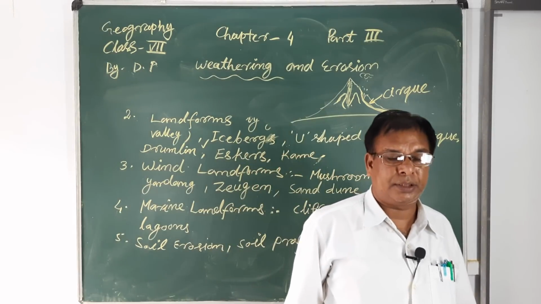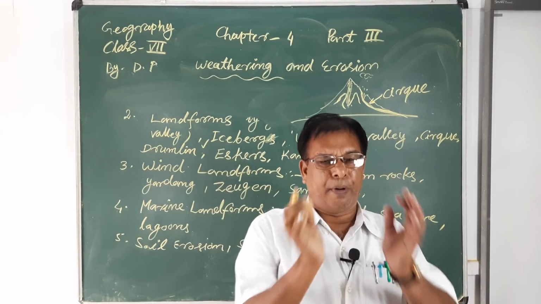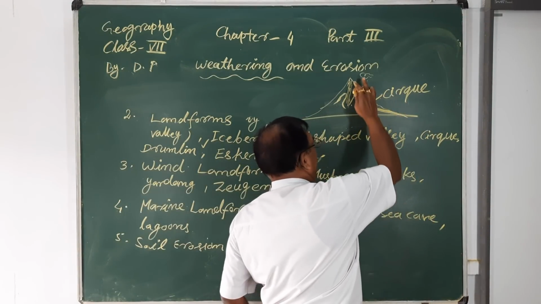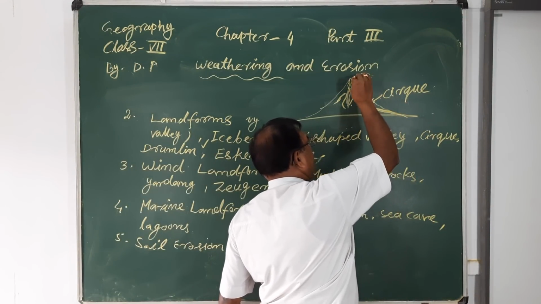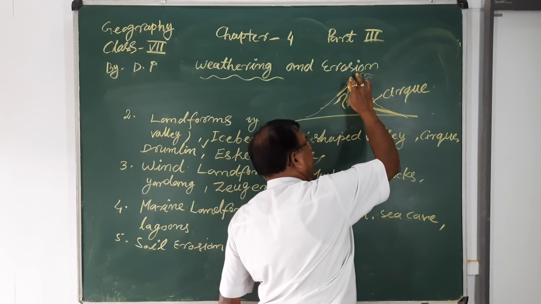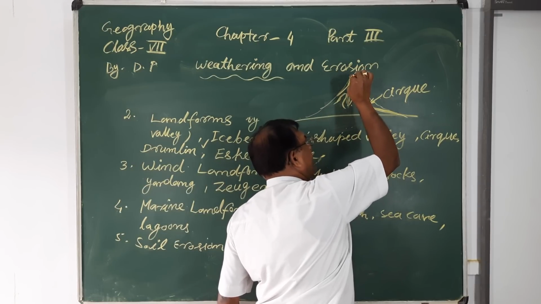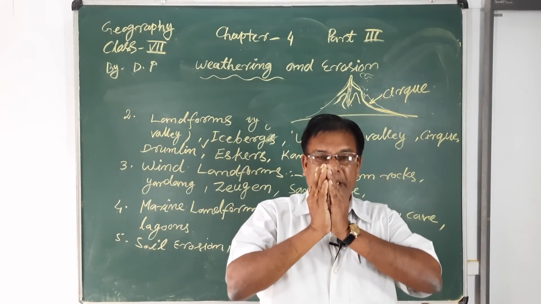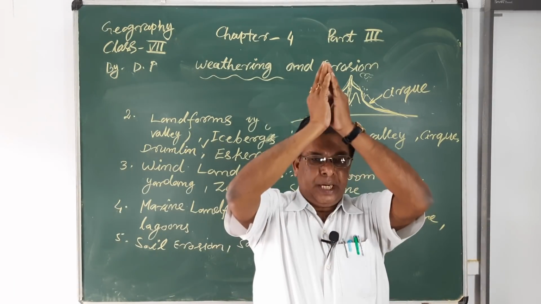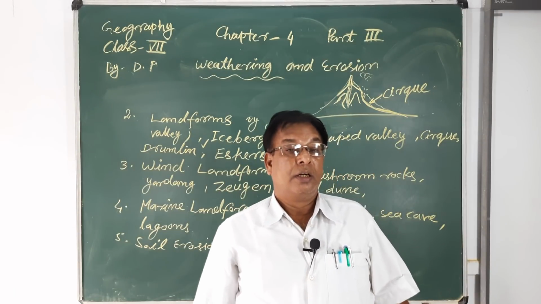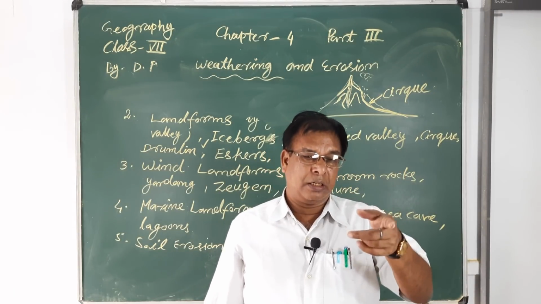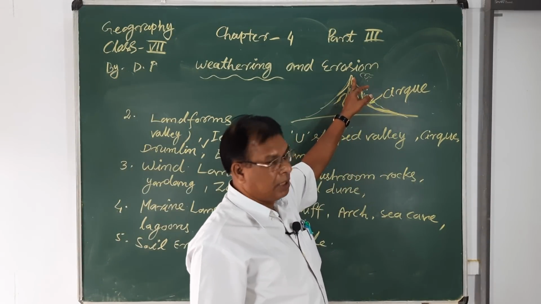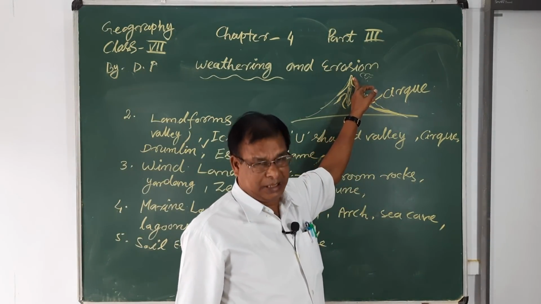So when different types of cirques form and there is continuous cutting down of the big rocks on the mountains, suppose that it is eroded here and eroded here, then the shape or structure becomes like a pointed or very narrow peak of the mountain after the erosion by the glaciers, and it is seen as a horn structure.